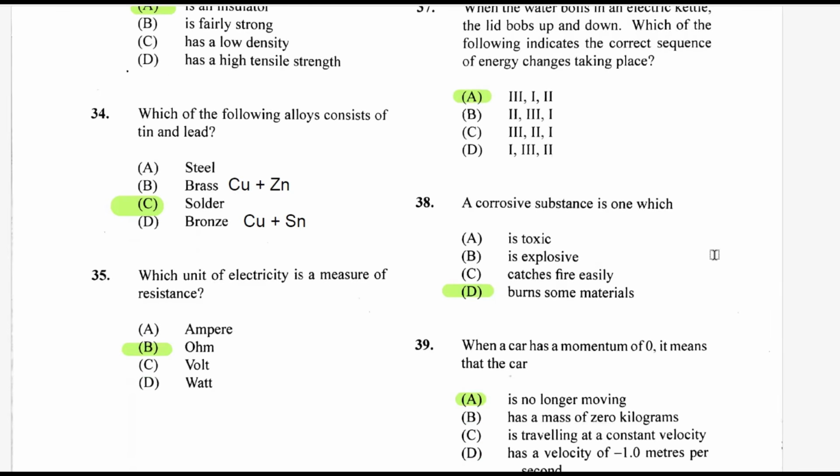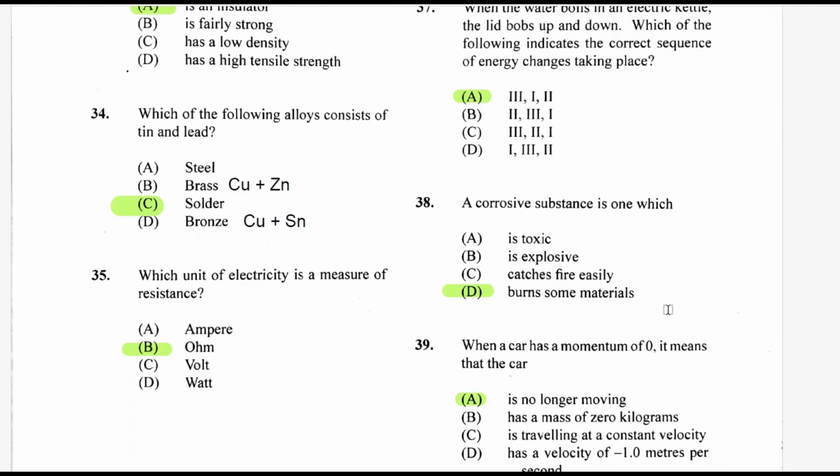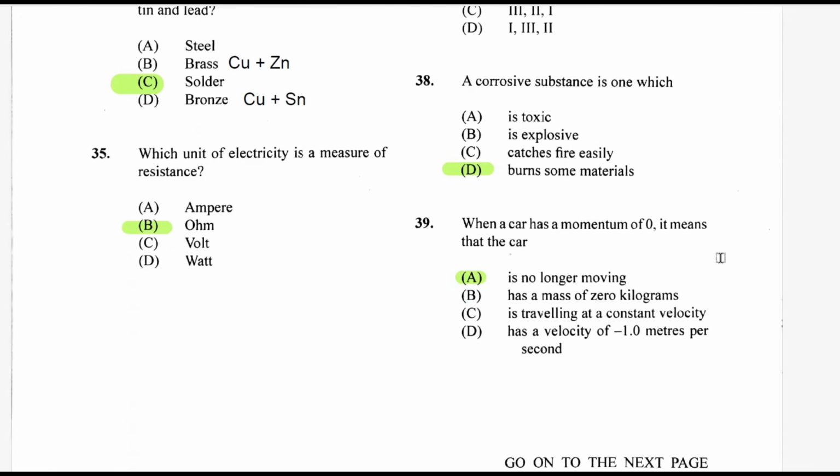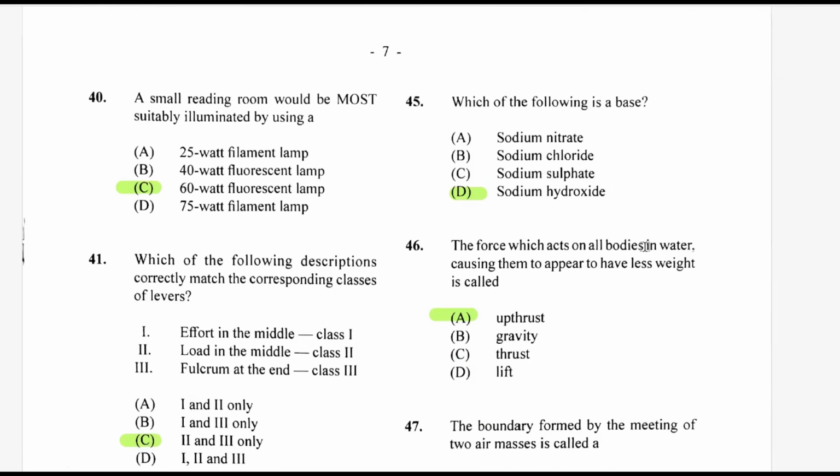A corrosive substance is one which burns some material. It's toxic, it's explosive, catches fire easily. Yeah, they burn some material. When a car has a momentum of 0, it means that the car is not going anywhere. It is no longer moving. A. 39 is A. Question 40.